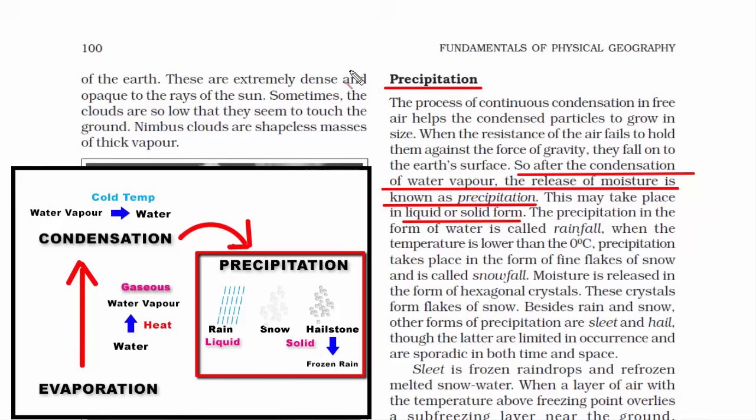And if precipitation takes place in solid form, then we call it snowfall or hailstones. And here the temperature has to be lower than the freezing point. Just remember this point. In the case of snowfall and hailstones, the temperature has to be below the freezing point, which means naturally the altitude has to be higher, because the higher we go, the colder it gets.